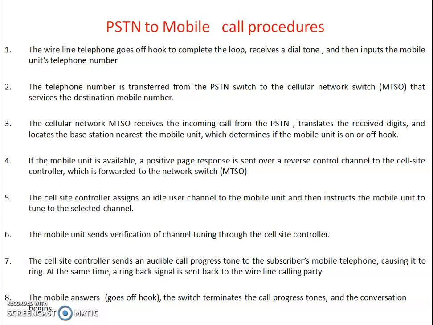Then the cell site controller sends an audible call progress tone to the subscriber's mobile telephone, causing it to ring. At the same time, a ringback signal is sent back to the wireline calling party. When the mobile user goes off hook, the switch terminates the call progress tone and the conversation begins. So as soon as it goes off hook, the real conversation can begin.